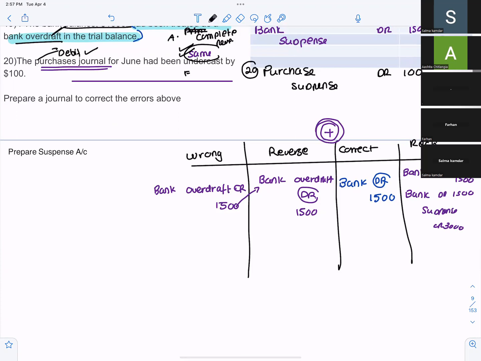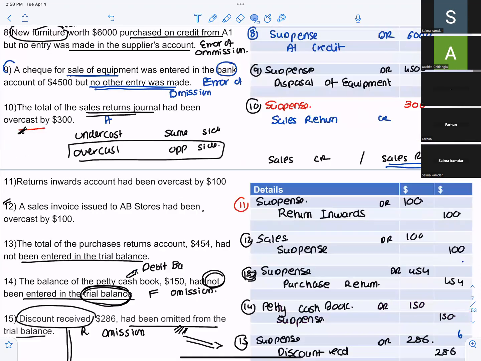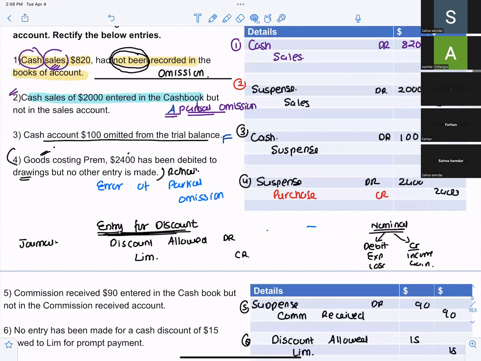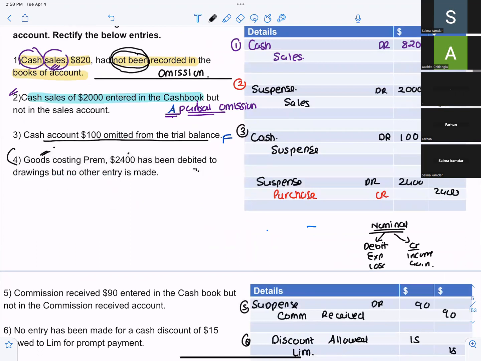Are you all with me? Yes. Now they have asked us to make a suspense account. I'm making the suspense account and I will transfer the entries. You're all on the first four entries? Yes. The suspense account will be made on the last date.